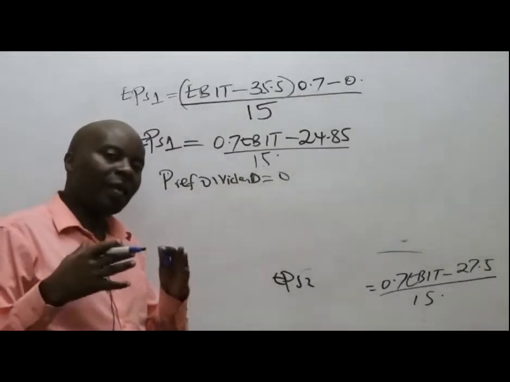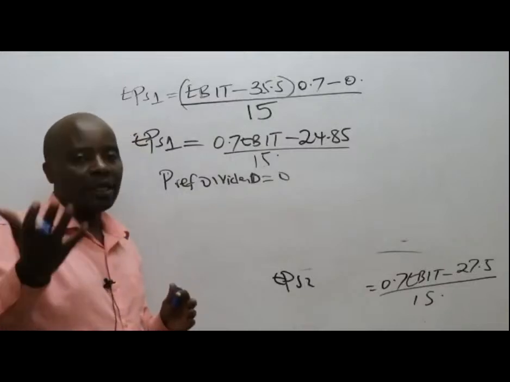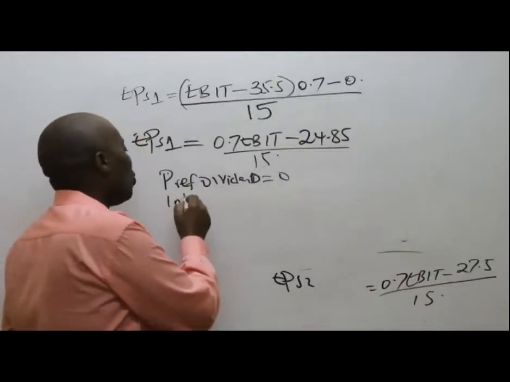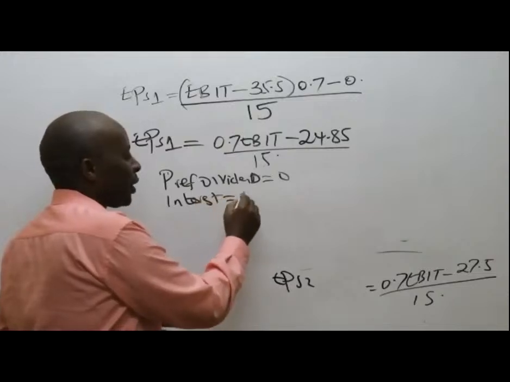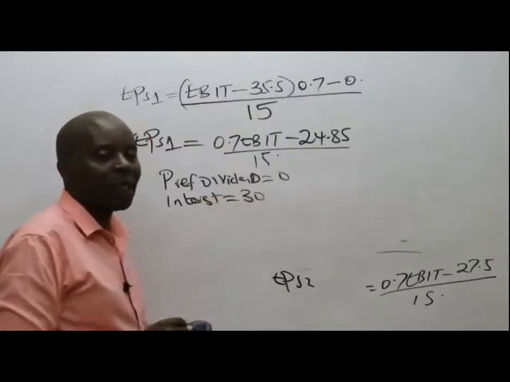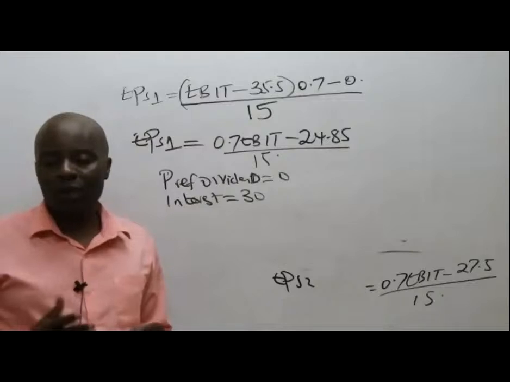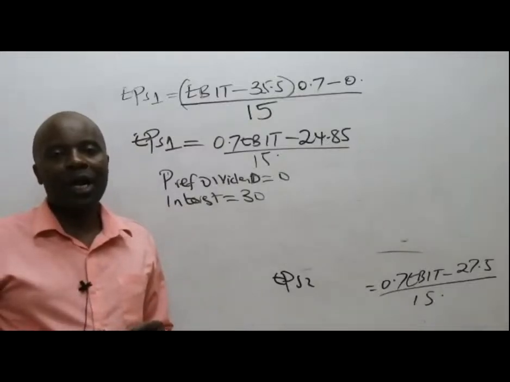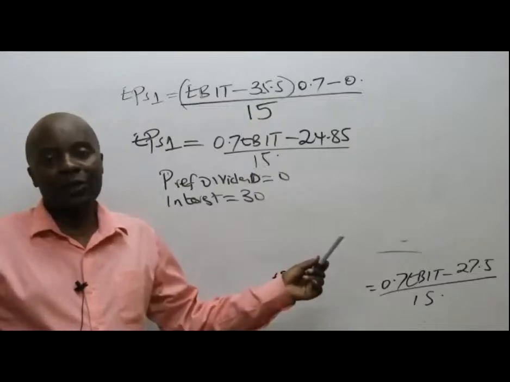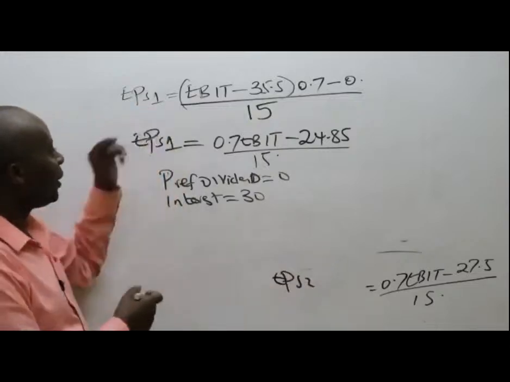Interest, I'm not seeing any increase in interest. So interest will only work with our old interest. Our old interest, if you remember very well, was 30, right? And the tax is still 30%.